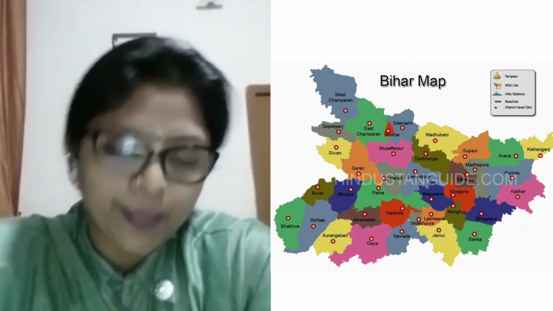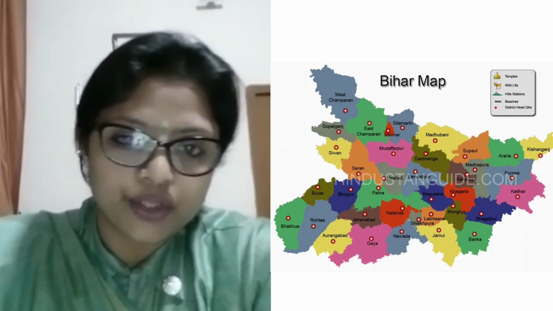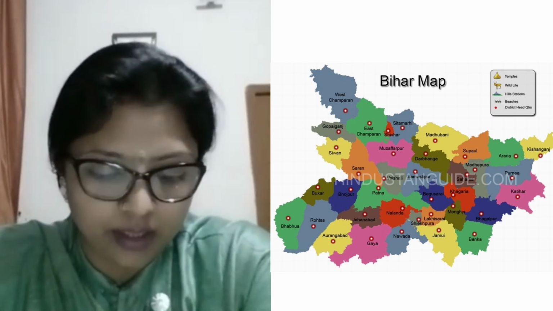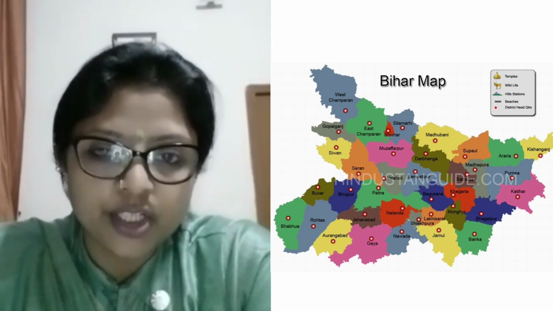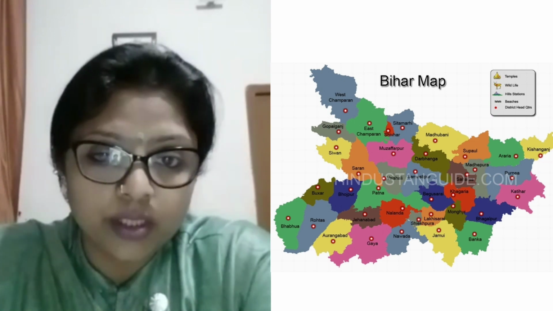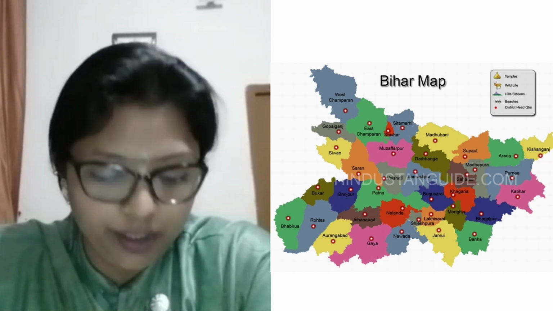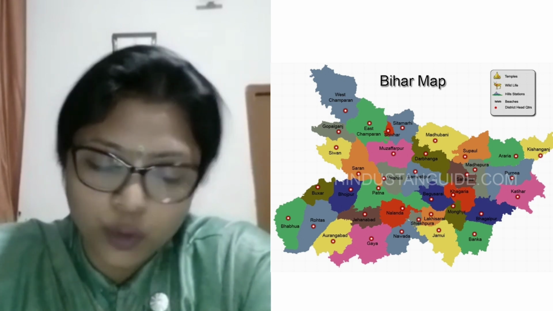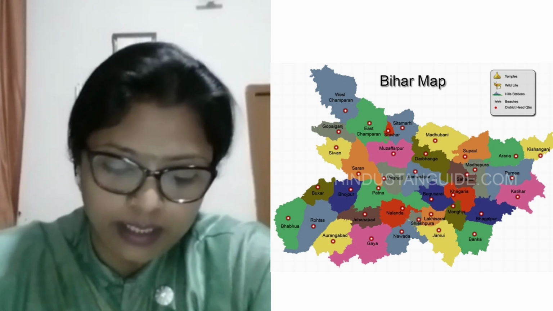Patna, being the capital city of Bihar, is situated on the banks of the river Ganga. In olden days, Patna was known as Patliputra. And people here speak Hindi, Bhojpuri, Urdu, and English.